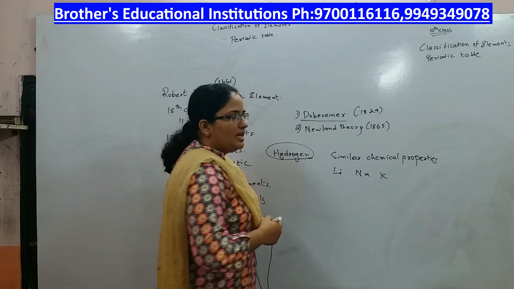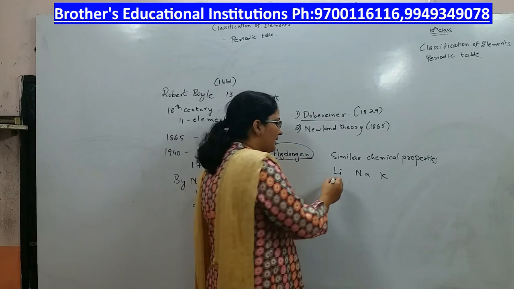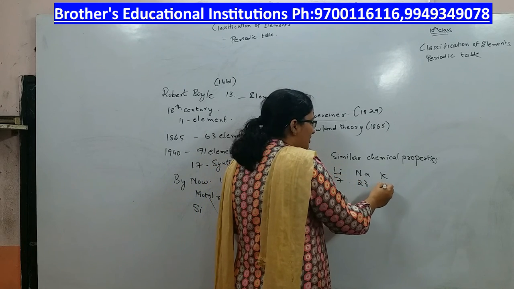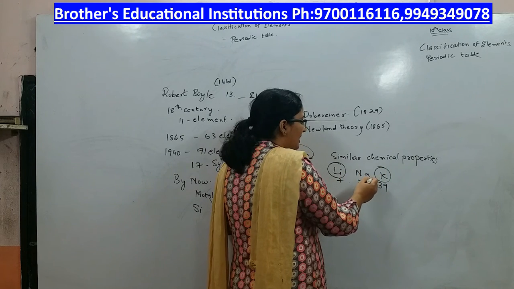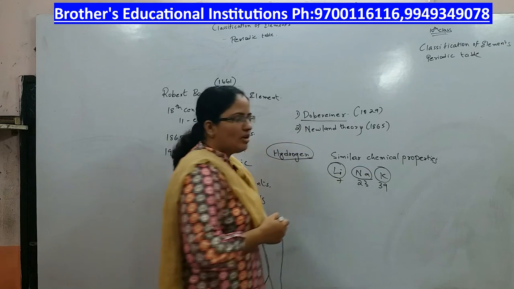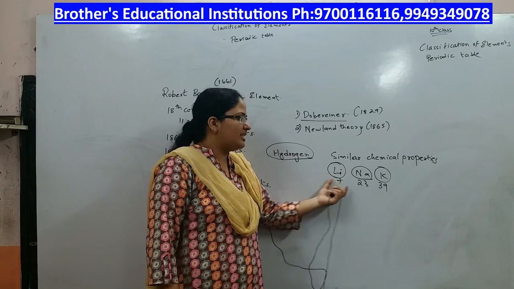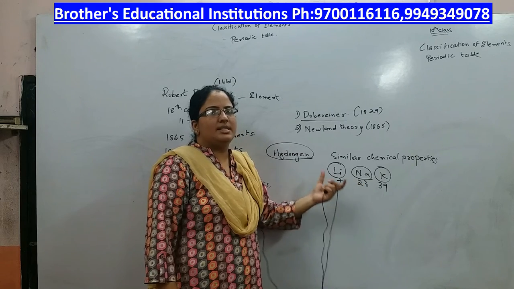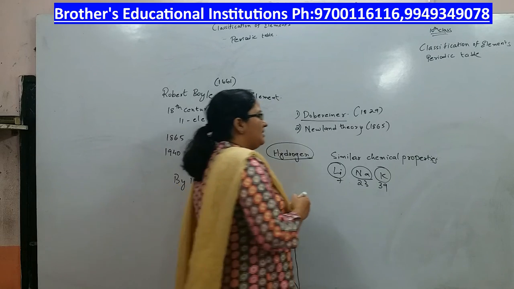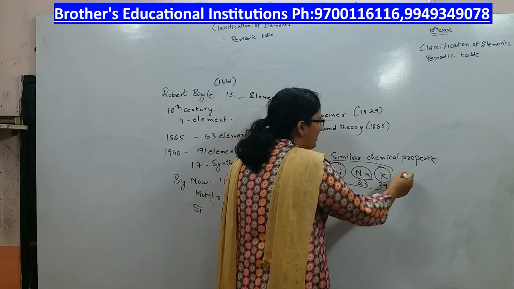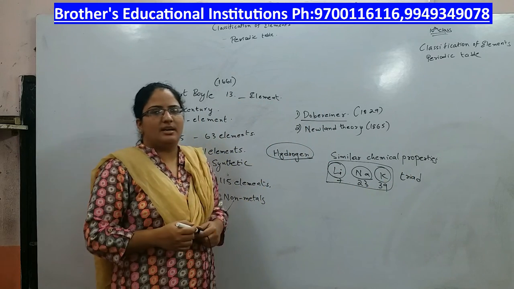He took three elements having similar chemical properties and arranged them in such a way that the average of the atomic weights of the first and the third element will give you the second element's atomic weight. That is, the atomic weight of the middle element is the average of the first and the third element. This is how he took three elements and arranged them. Because three elements are put together, he called this arrangement a triad.